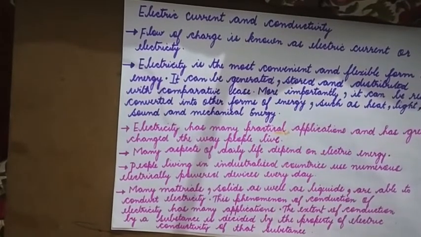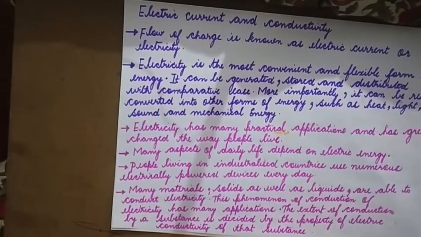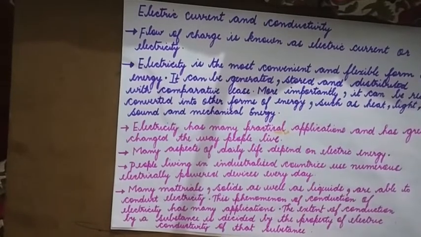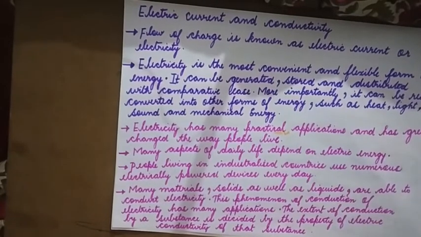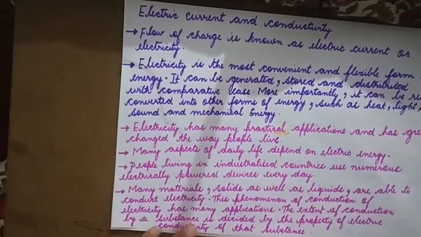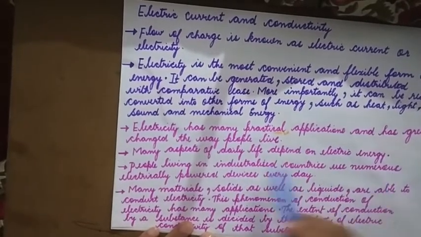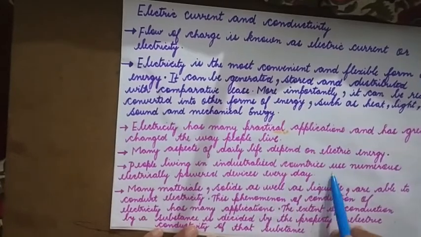To light a bulb, we need electricity. Electricity plays a very important role for running of machineries. So people living in industrialized countries use numerous electrically powered devices every day.